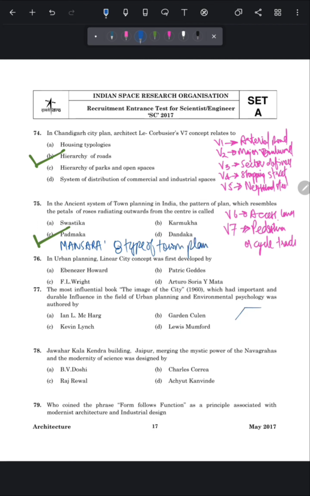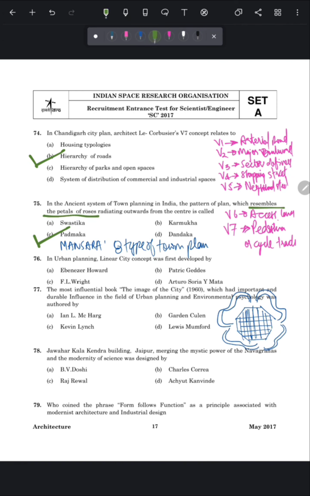Now let's look into the plan of Padmaka. So it is generally of an octagonal shape, where the main buildings are located. These are the individual plots, and the outer side of this octagon is bounded by these petal shaped roads. So these are the roads. So that's why it resembles the petals of roses.